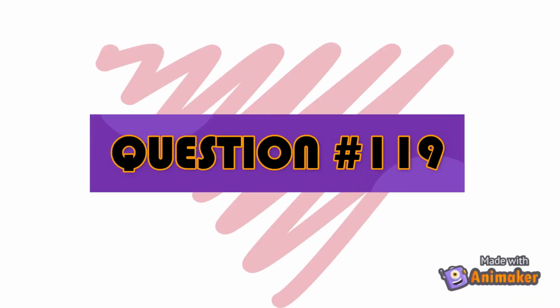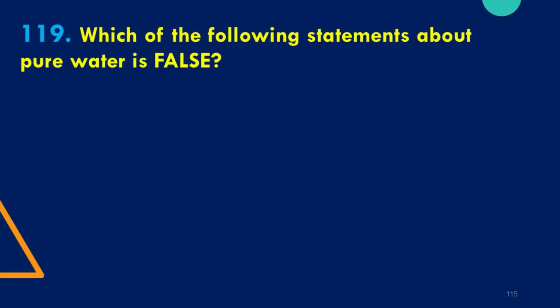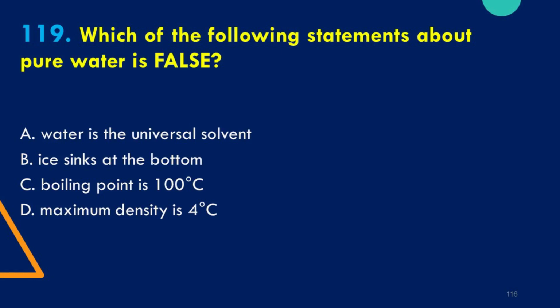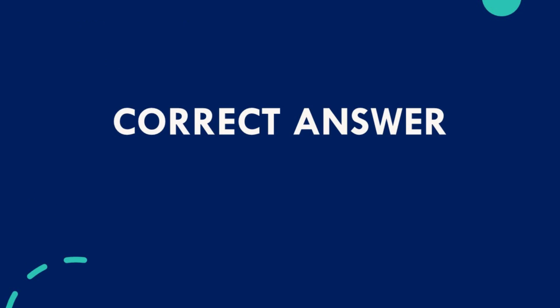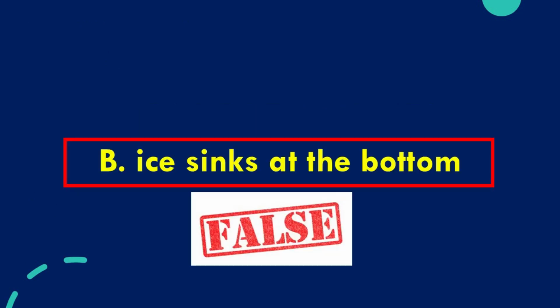Question number 119. Which of the following statements about pure water is false? A. Water is the universal solvent. B. Ice sinks at the bottom. C. Boiling point is 100 degrees Celsius. And D. Maximum density is 4 degrees Celsius. The correct answer is B. Ice sinks at the bottom.